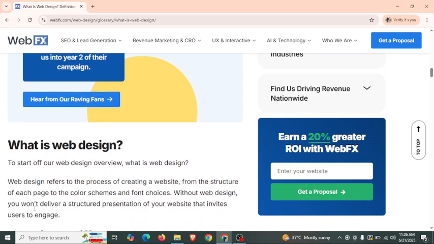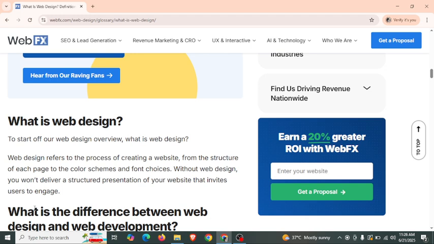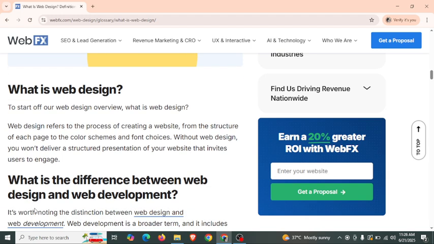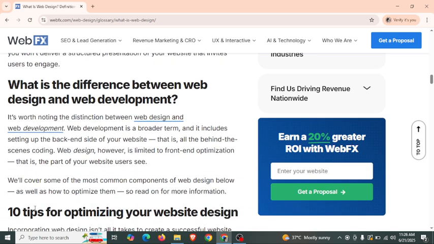Here we first discuss what is web design. To start off our web design overview, what is web design? Web design refers to the process of creating websites, including the structure of each page, the color schemes, and font choices. Without web design, you won't deliver a structured presentation of your website that invites users to engage.